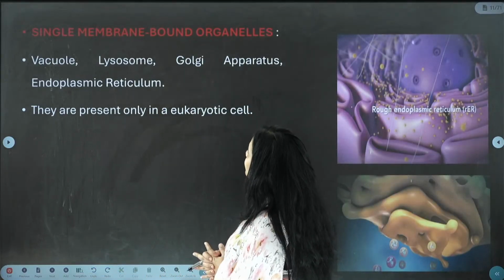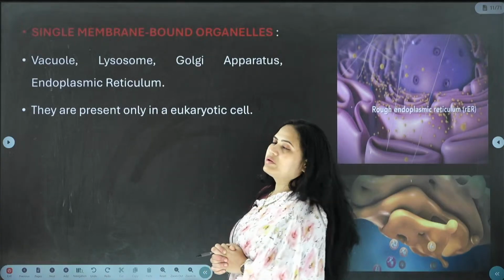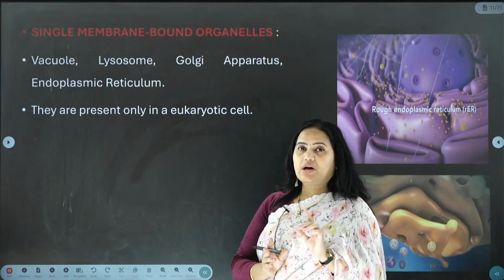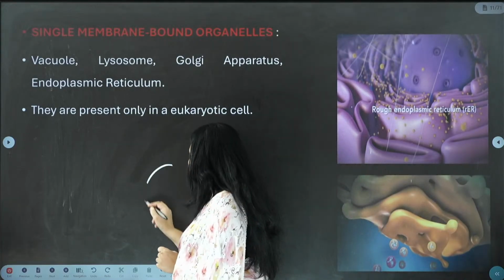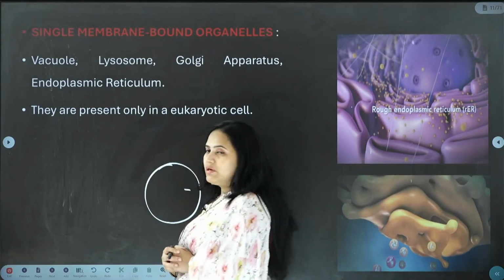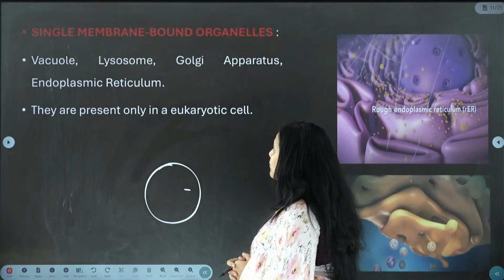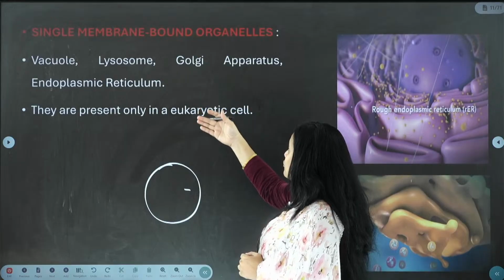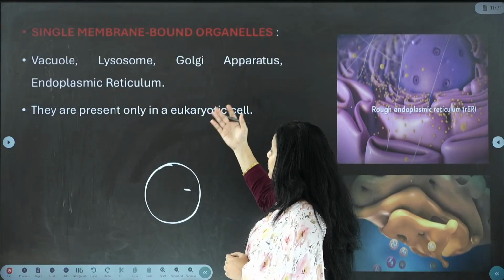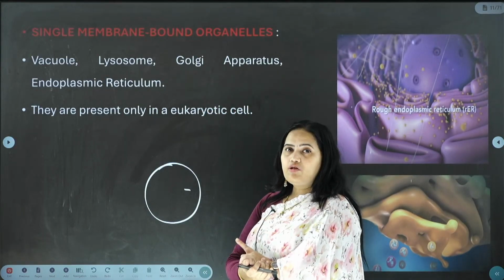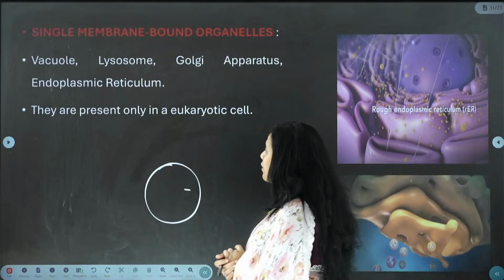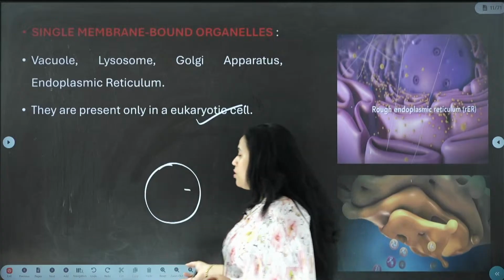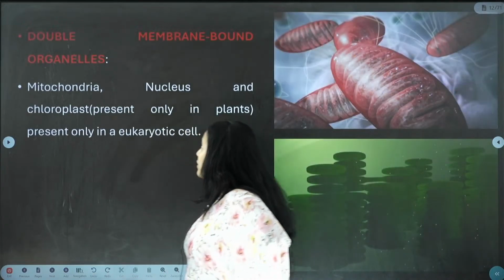And now let us see single membrane bound organelles. There are some organelles present inside the cell which are enclosed with only one membrane. What are they? We see the vacuoles, lysosomes, Golgi apparatus, and endoplasmic reticulum. They are enclosed by only one membrane. They are present only in the eukaryotic cells.